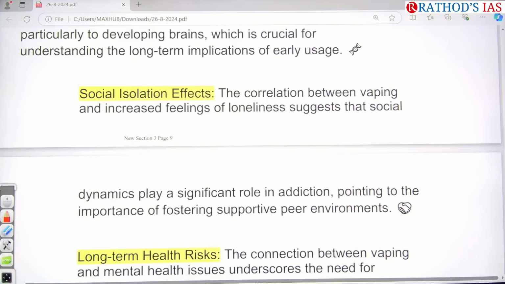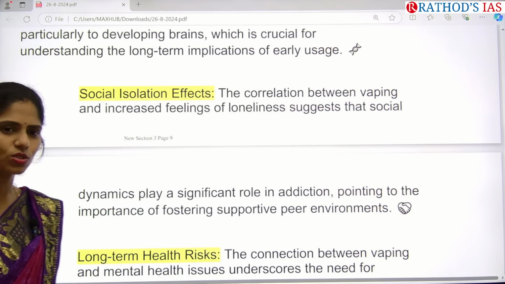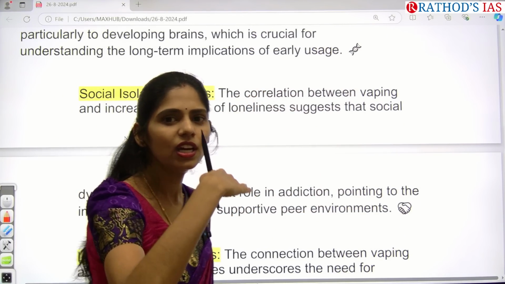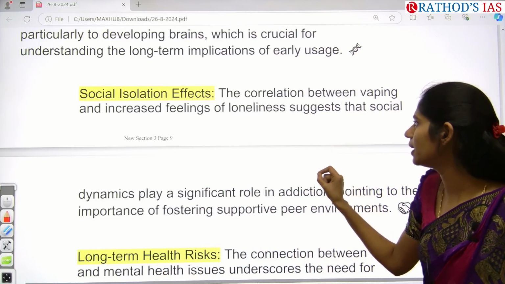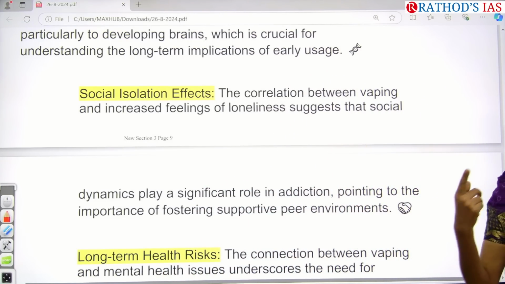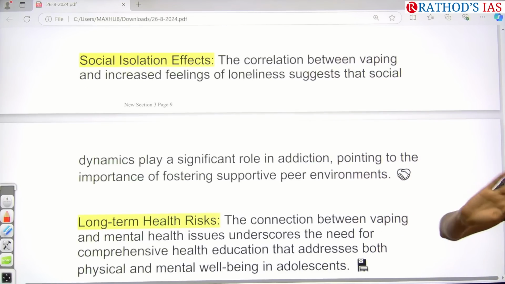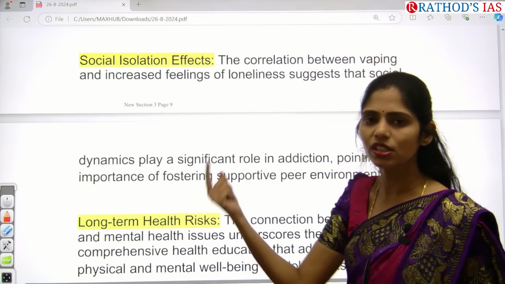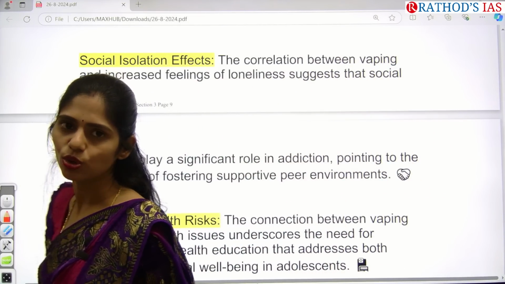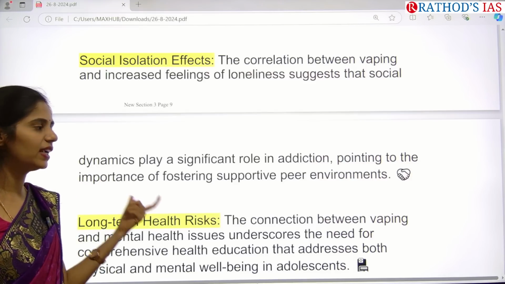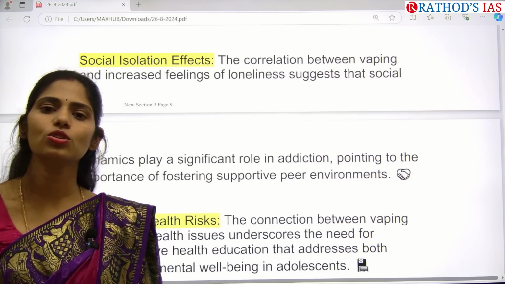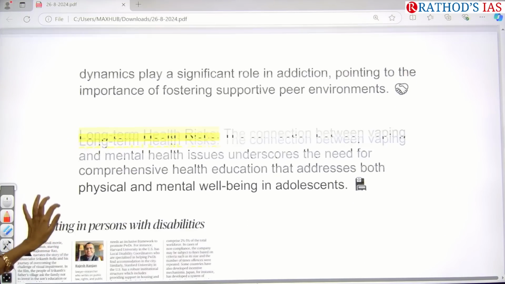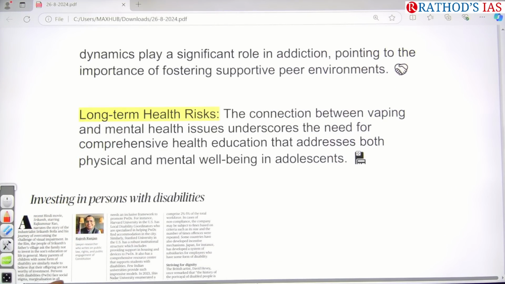And what happens if a person is taking drugs, will this person commonly mingle with society? No, there will be social isolation. There will be an increased feeling of loneliness, and that will further impact the mental health of that person. So here we need a proper supportive peer environment to bring that person back to normal life. And it will also have a long term health impact. Okay, so that is the thing you have to remember.